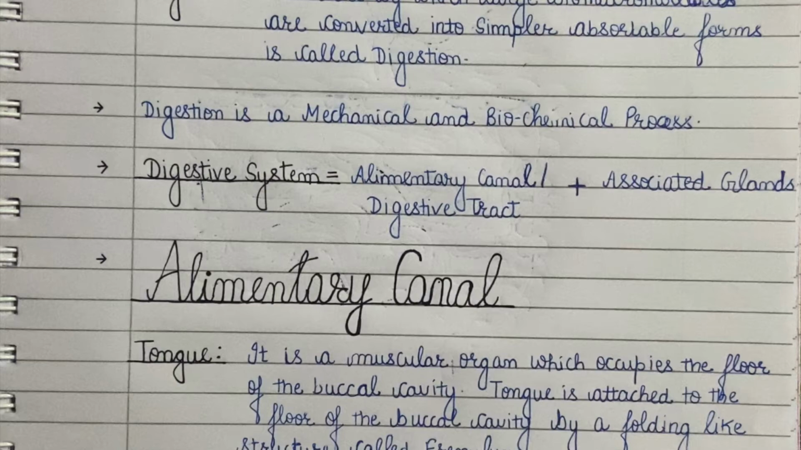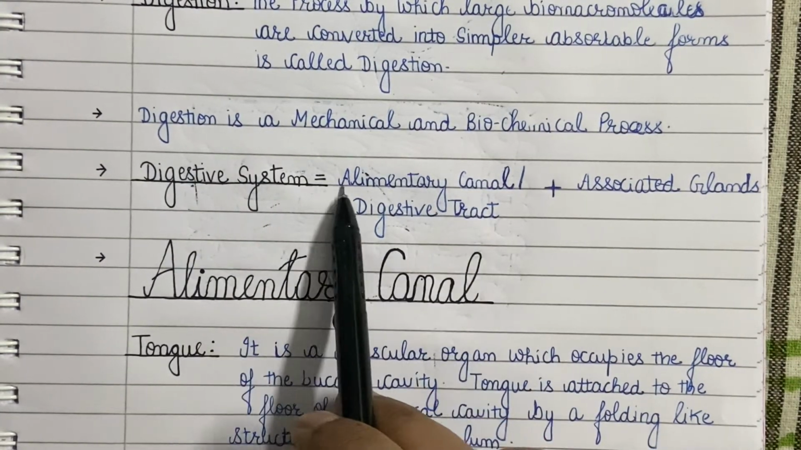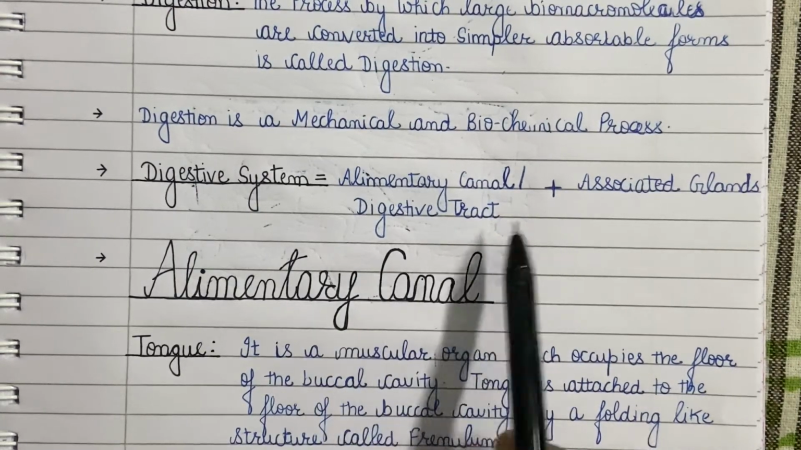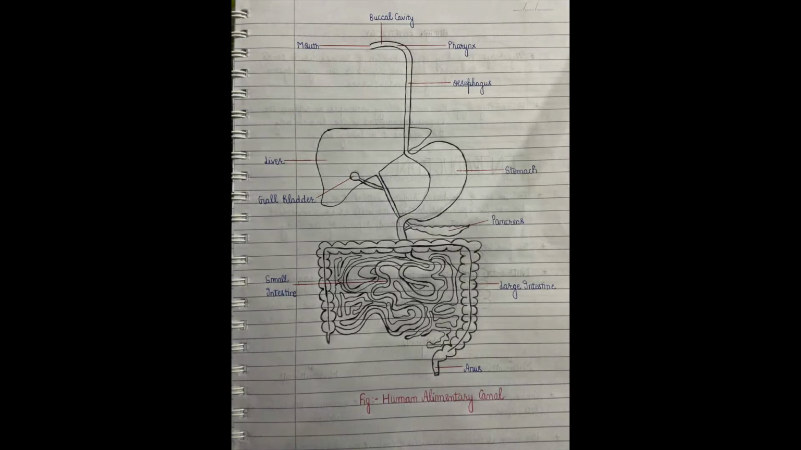digestive system. Actually, our digestive system consists of two components. One is the alimentary canal and the other is associated glands which release their secretion in the alimentary canal. So, as you can see, this is a general diagram in which the alimentary canal and associated glands are shown.